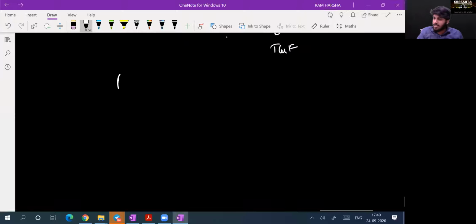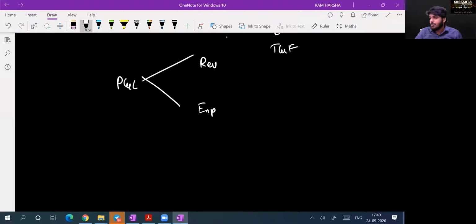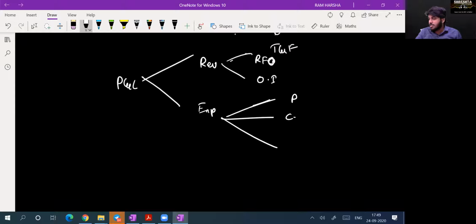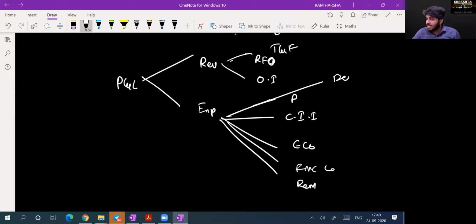You take profit and loss account, it has revenue and it has expenses. Revenue is again two types as per Schedule 3: revenue from operations and other income. Expenses are multiple: purchases, changes in inventory, employee cost, finance cost, remuneration to directors, depreciation, other administrative and selling expenses.